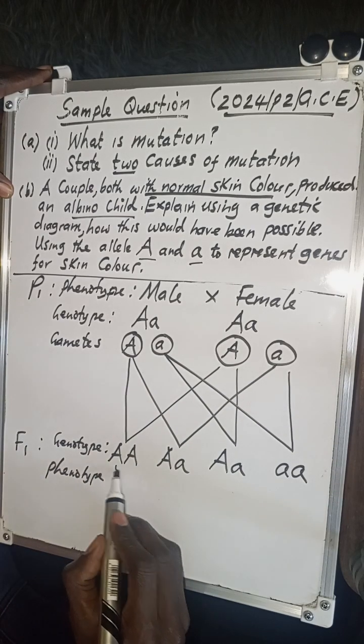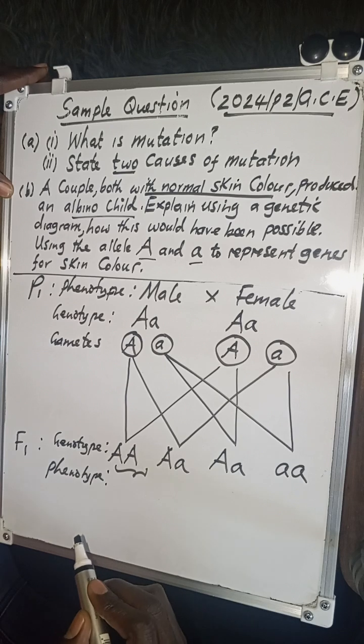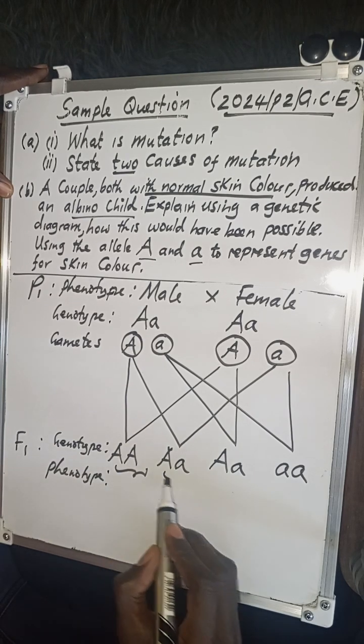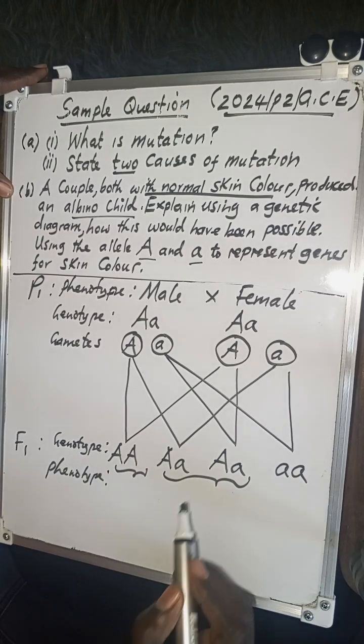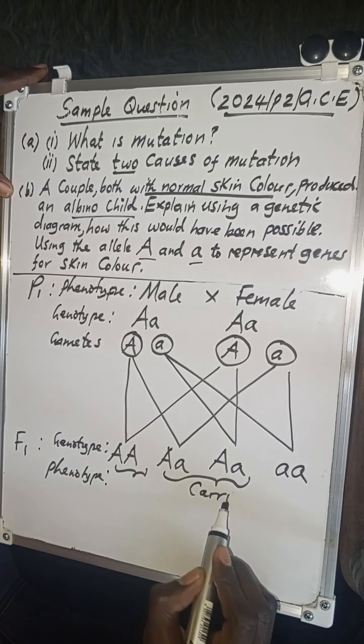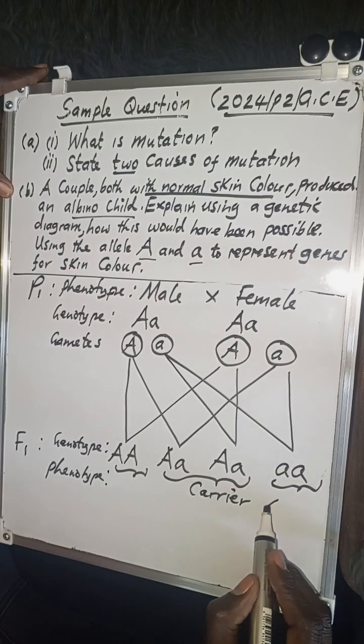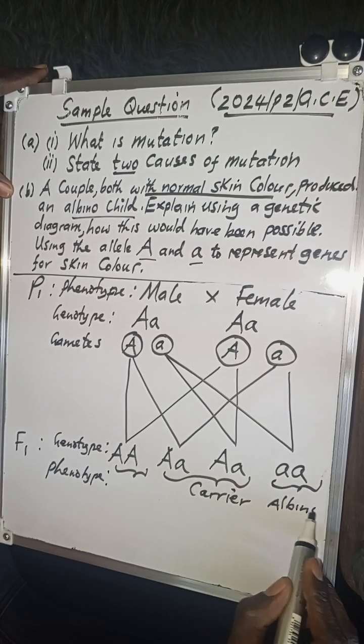If you notice this one here, in terms of skin color, this person has normal skin color. These ones also have normal skin color, but we can refer to them as carriers. Then this one here is what we call an albino.